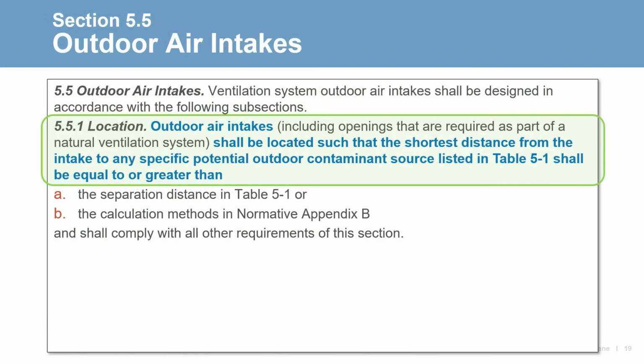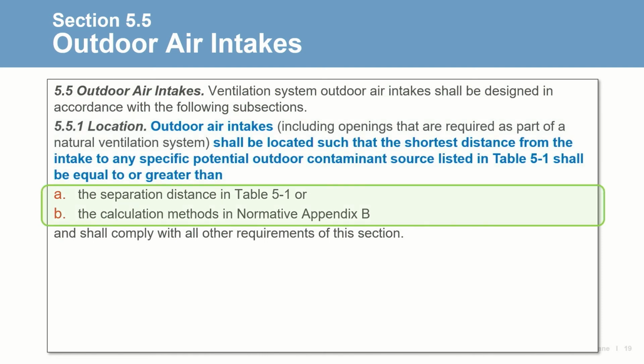So let's just review several highlights. Section 5.5 discusses the outdoor air intake location for ventilating systems. Here, the standard requires that outdoor air intakes shall be located at least a certain distance from potential contaminant sources. The standard provides a lookup table or calculation procedure in normative Appendix B.